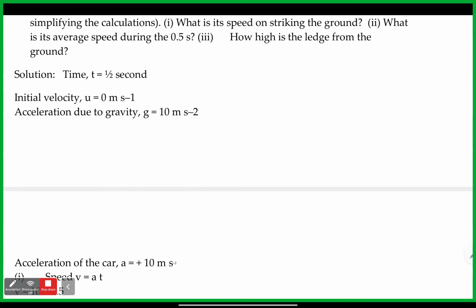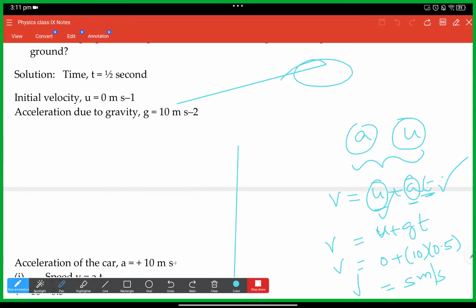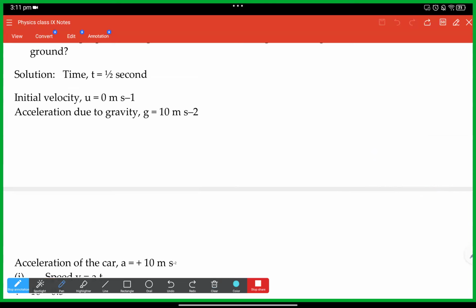So here average speed is nothing but, as you said, total distance by total time, which is also correct. But since we don't have the distance, that is the reason why we do it another way. The normal average definition is the sum of observations by the number of observations. Here we have both the initial velocity and the final velocity, so we'll write v plus u by 2. Two quantities we are adding, so average means division by 2.